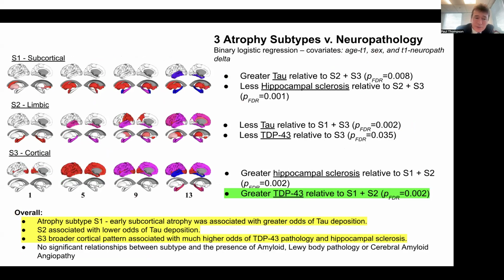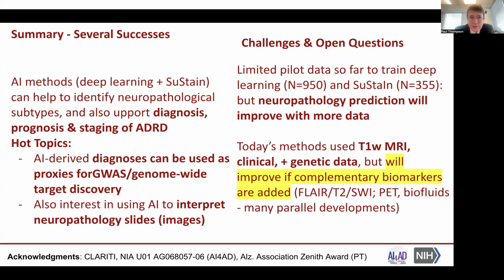Now, he found that an atrophy subtype S1 with early subcortical atrophy was associated with a greater odds of tau deposition, whereas S2 was a pattern with predominantly limbic atrophy, and this prefigured lower odds of tau deposition. And a much broader pattern of early atrophy, most atypical, was associated with a higher odds of TDP-43 pathology and hippocampal sclerosis.